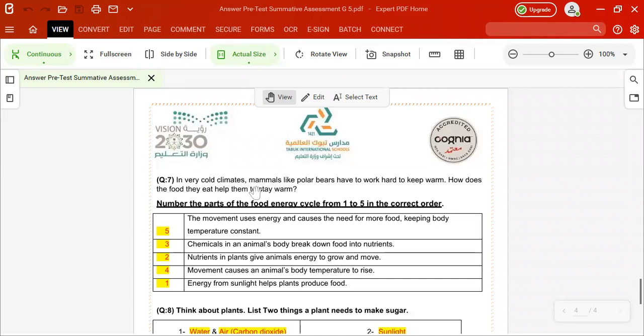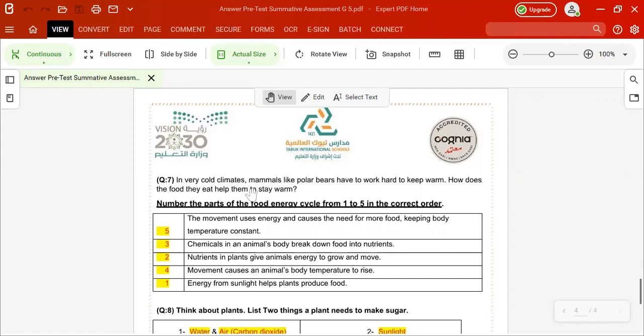Number 2, nutrients in plants give animals energy to grow and move. Number 3, chemical in an animal's body break down food into nutrients. Number 4, the movement will come. So movement causes an animal's body temperature to rise. And number 5, the movement uses energy and causes the need for more food, keeping body temperature constant.